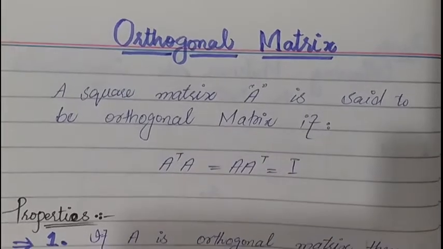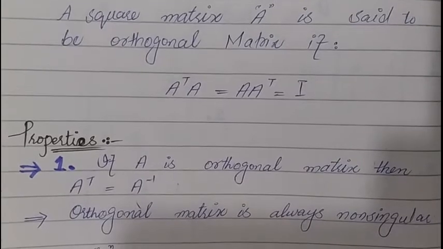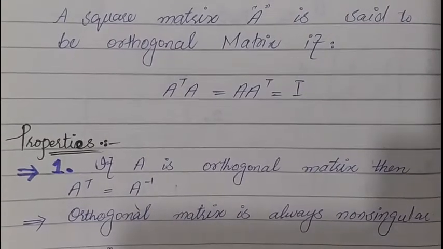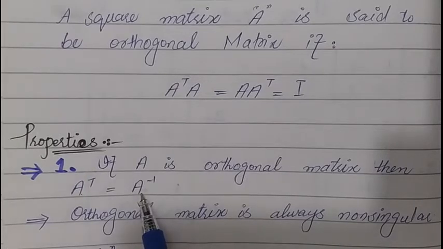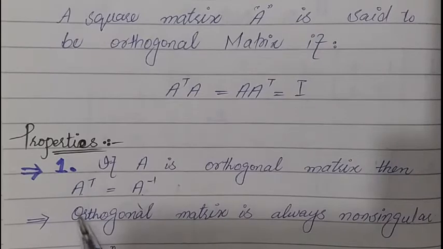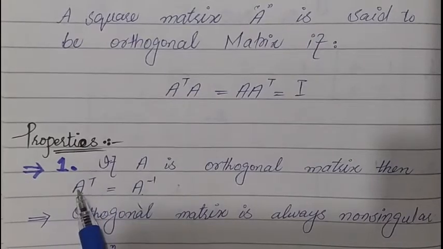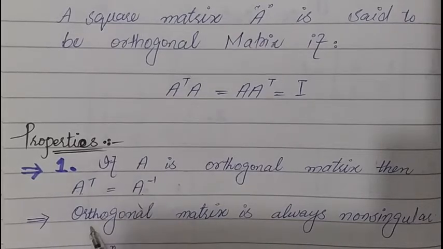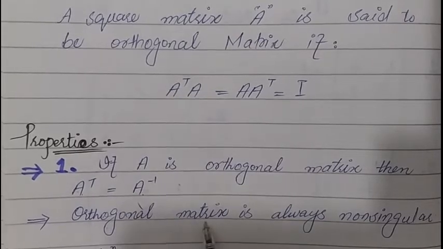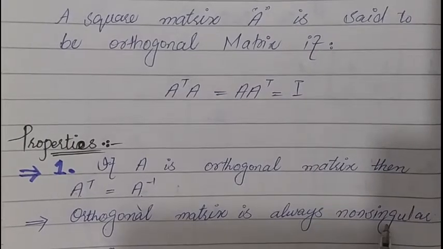If A is an orthogonal matrix, then the first property is that its transpose is always equal to A inverse. This shows that if A is orthogonal, its inverse is orthogonal. This means that an orthogonal matrix is always non-singular.